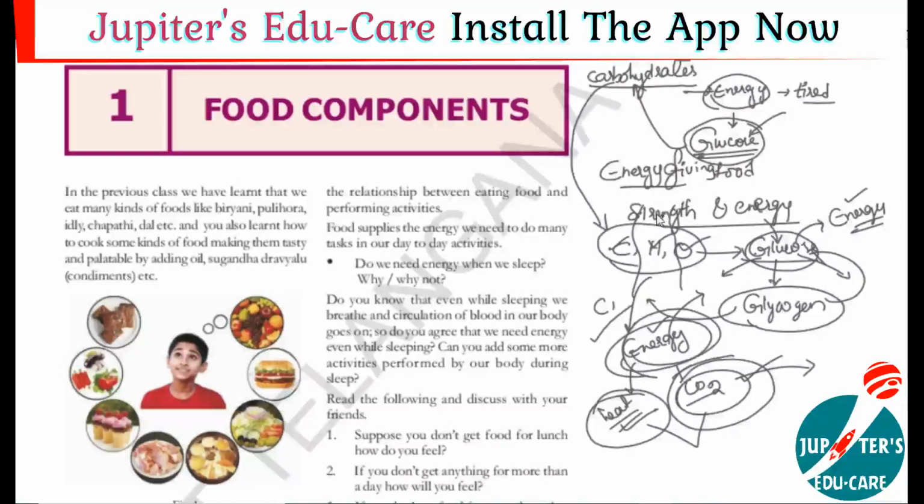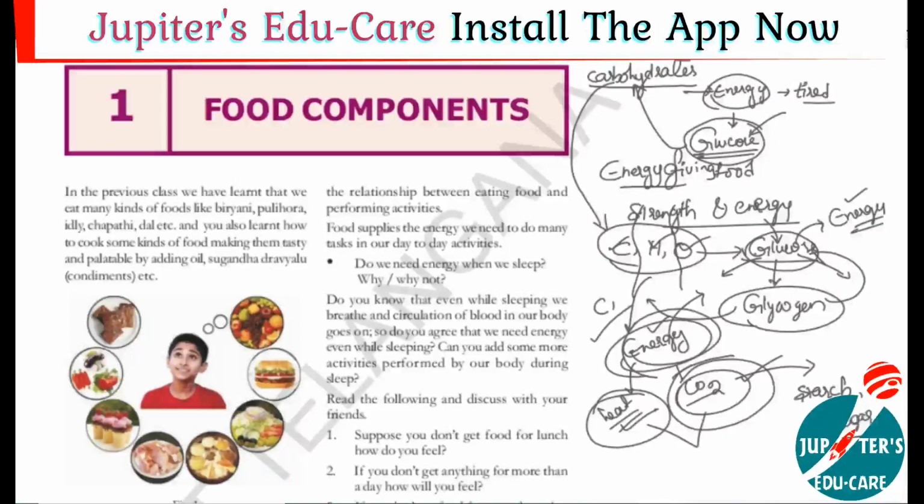This is about carbohydrates. In this way, carbohydrates provide energy to us while doing vigorous exercises or any hard work. We can get carbohydrates in two forms: starch and sugar.